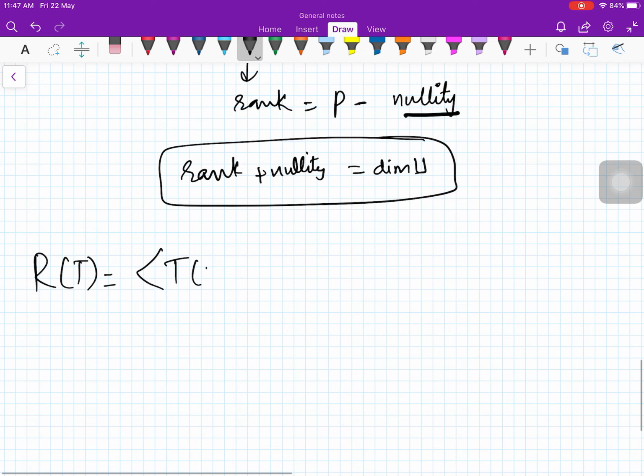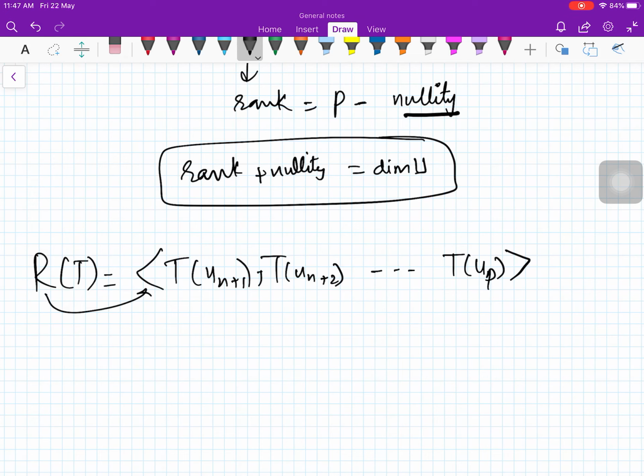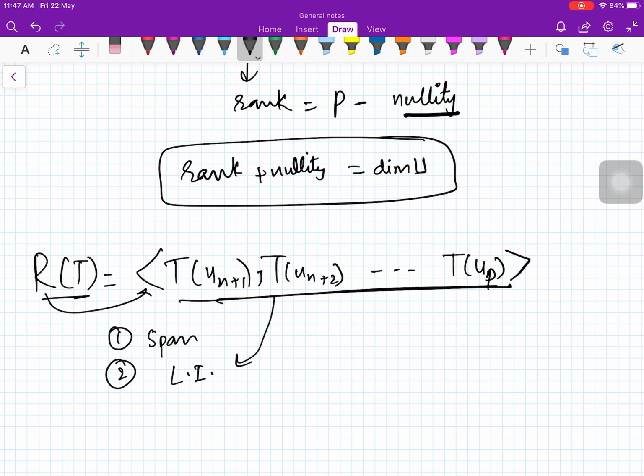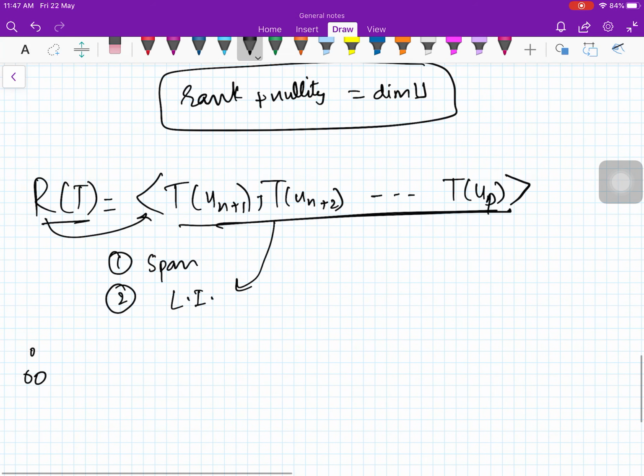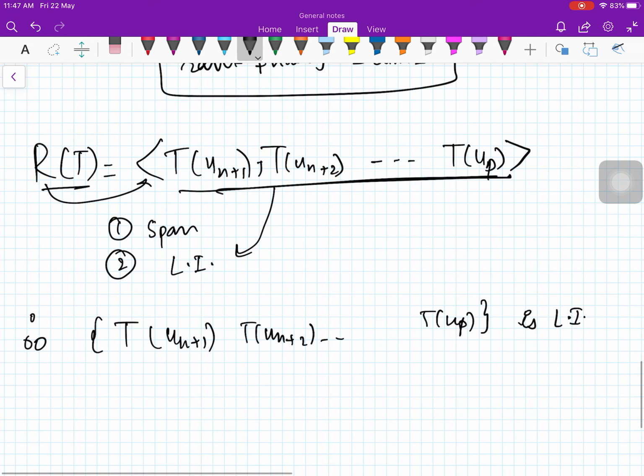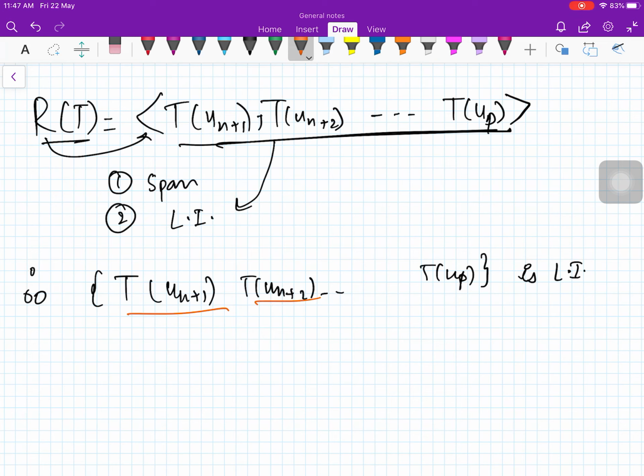Right, now you have this situation. RT is equal to the span of T(U_{n+1}), T(U_{n+2}), and so on, T(U_p). Right, this is already a span. So for a basis we need to prove two things: that RT should be a span of this, which is already there, and second, that it is a linearly independent set. Therefore we need to prove that this set T(U_{n+1}), T(U_{n+2}), and so on, T(U_p) is linearly independent. So this is what we are going to prove.